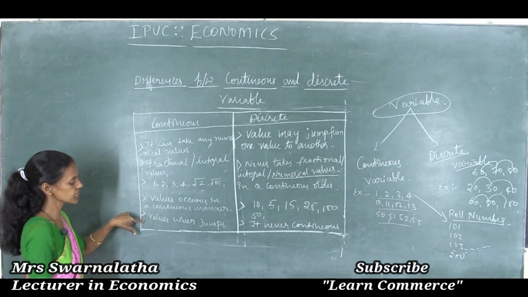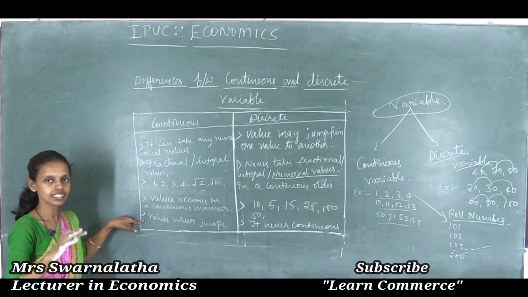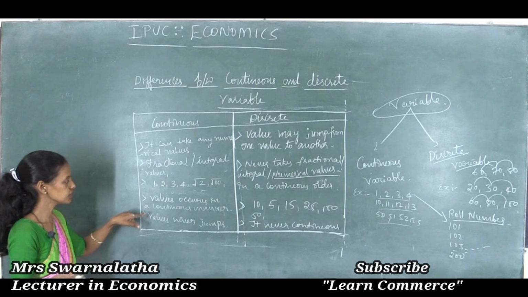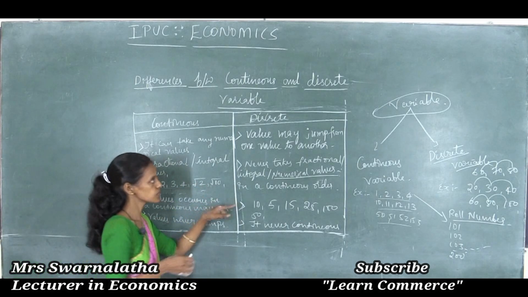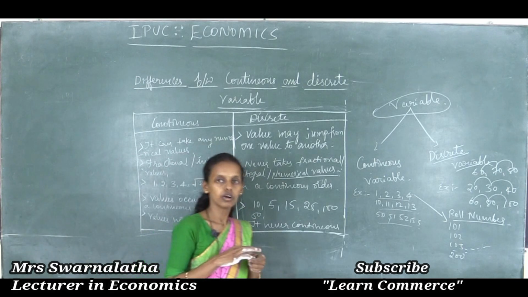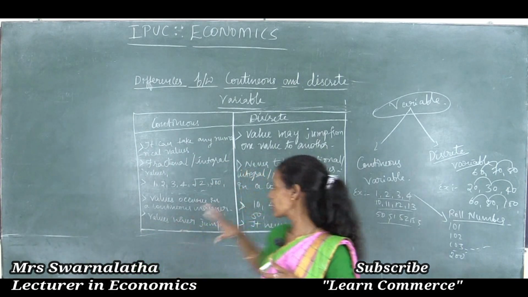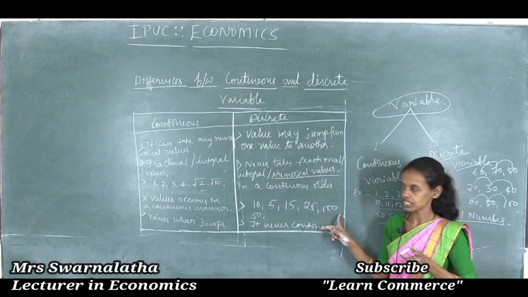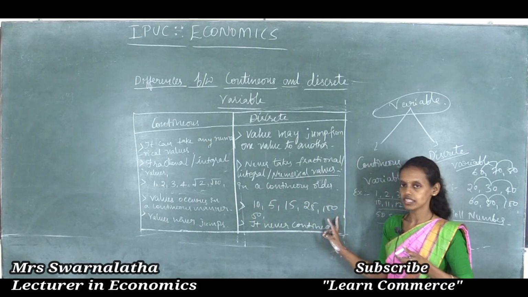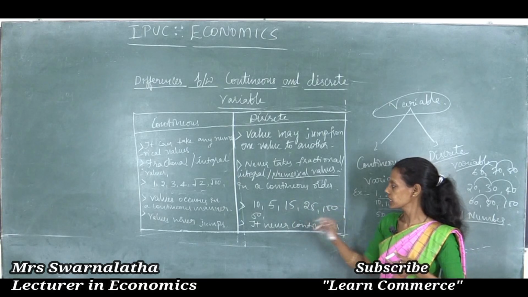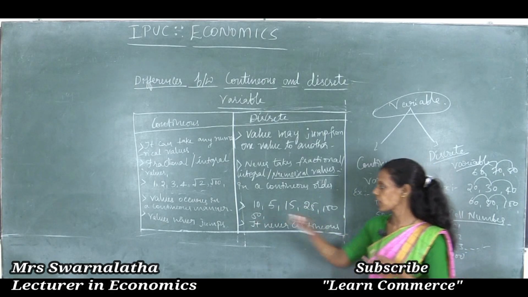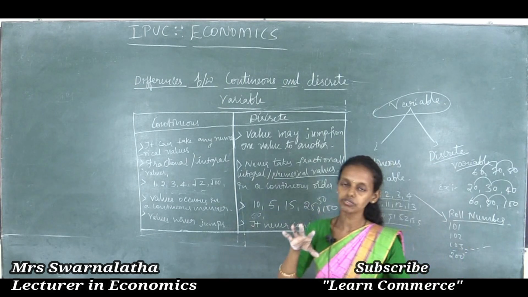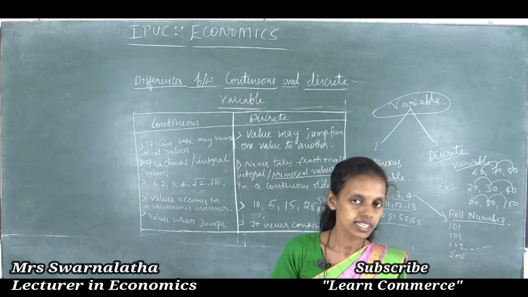But continuous variable values lie in an infinite manner, so there is no end for that. But discrete values are finite numbers, any values we can count. Thus this is the main difference between the continuous variable and discrete variable.